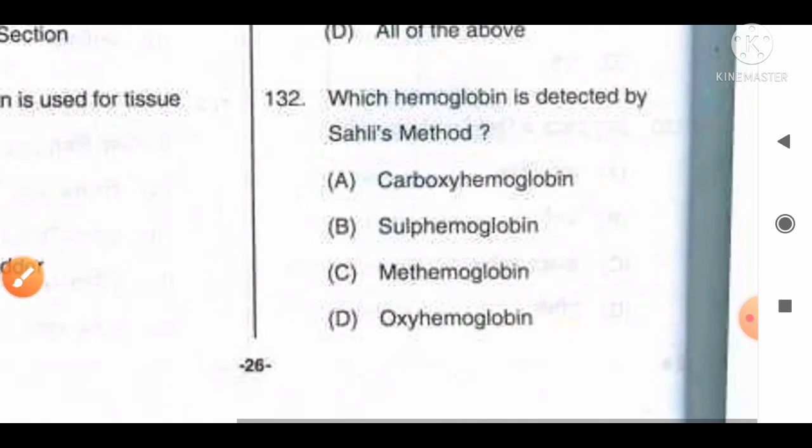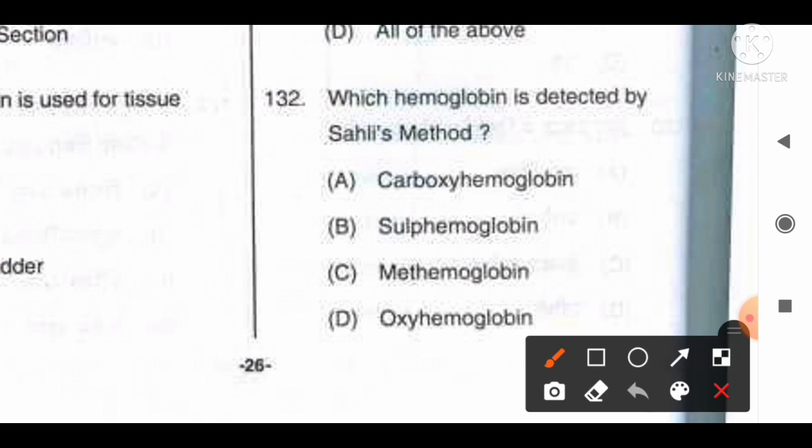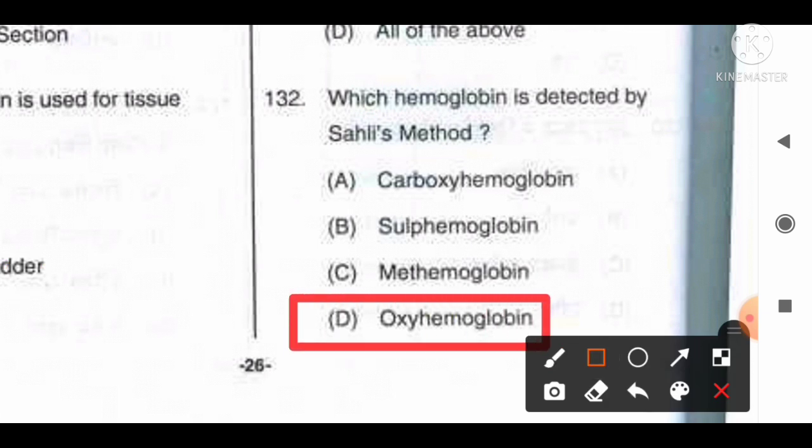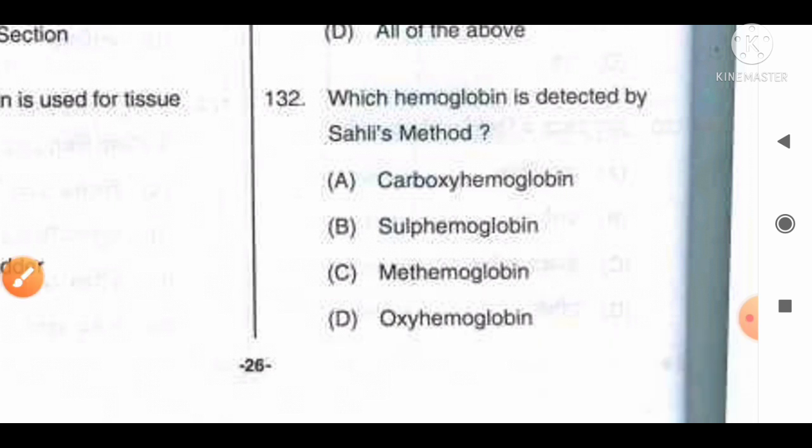Move to the next question, number 132. Which hemoglobin is detected by Sahli's method? The options are A, carboxyhemoglobin, B, sulfhemoglobin, C, methemoglobin, D, oxyhemoglobin. And the correct answer for this question is option D. In Sahli's method for hemoglobin estimation, oxyhemoglobin is detected. So option D is the correct answer, that you can remember for this question.